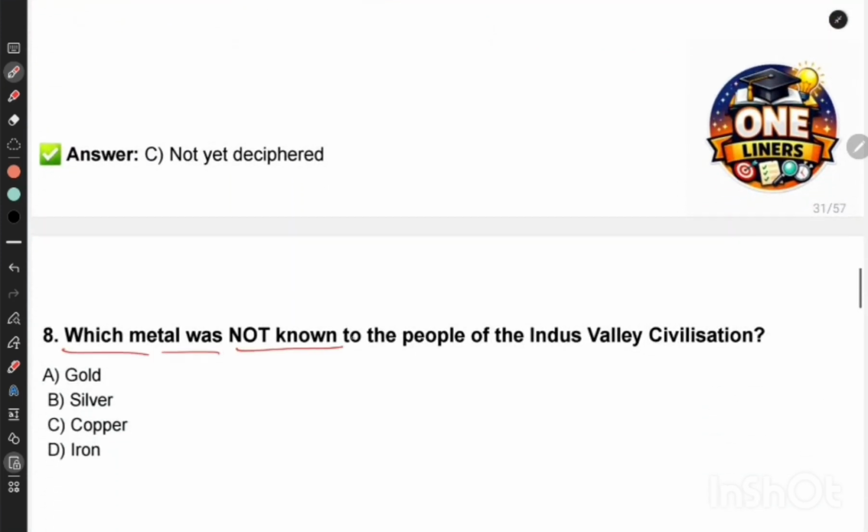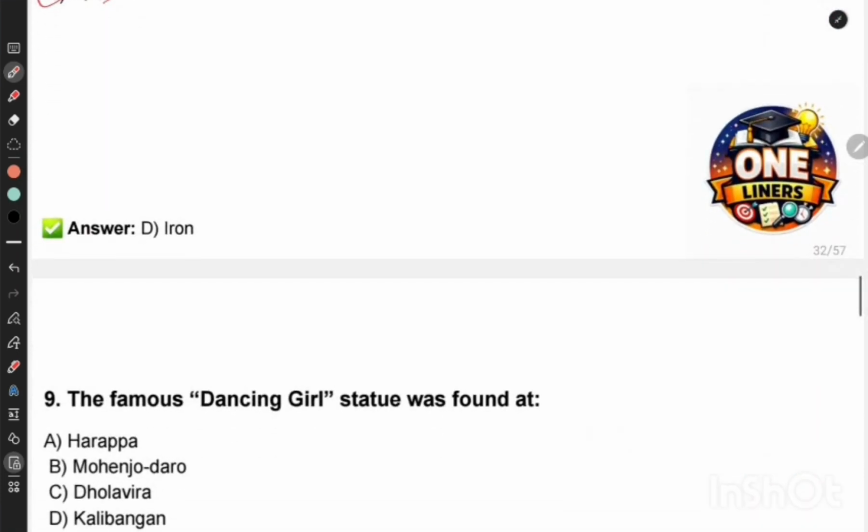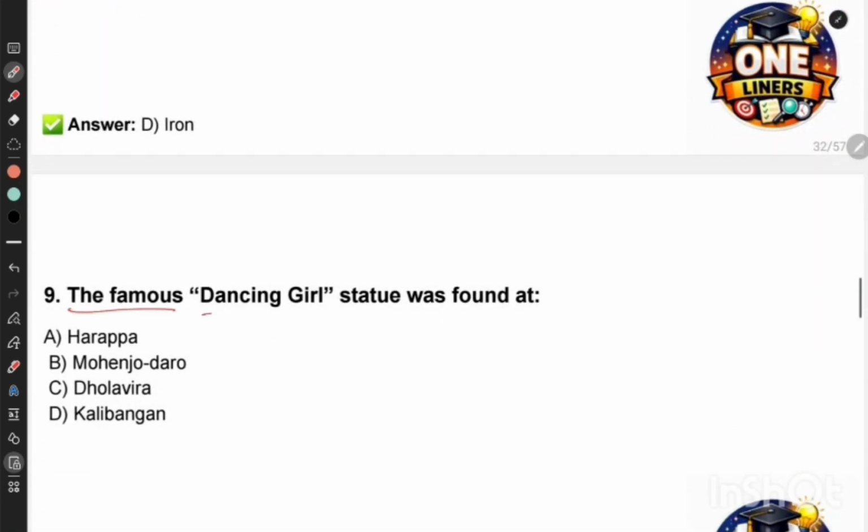Next question. Which metal was not known to the people of Indus Valley civilization? So which metal was not known? Options are gold, silver, copper, iron. The correct answer is iron. Next question. The famous dancing girl statue was found at. Options are Harappa, Mohenjo-daro, Dholavira, or Kalibangan. So the correct answer is Mohenjo-daro, right?